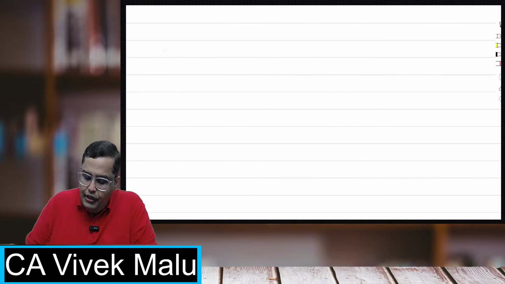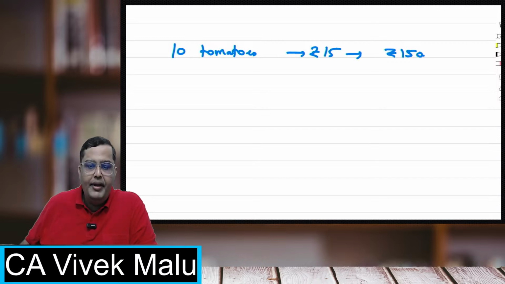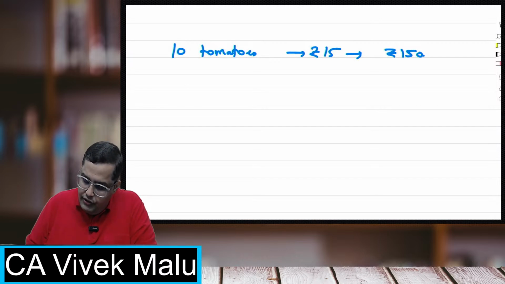Suppose I order 10 tomatoes. Each tomato is costing, let's say, rupees 15. So I paid rupees 150. Every tomato, 15 rupees is the cost.